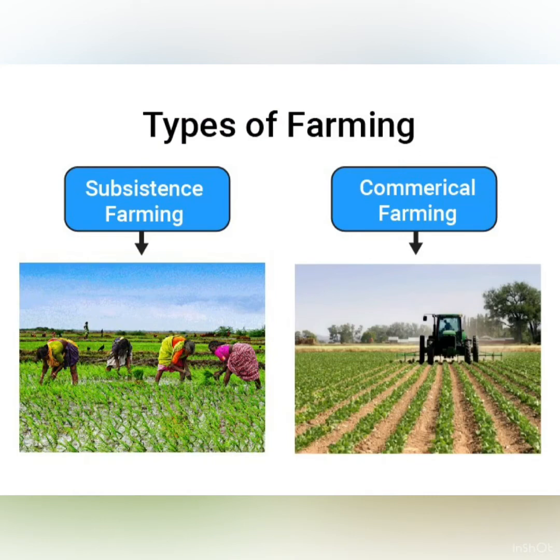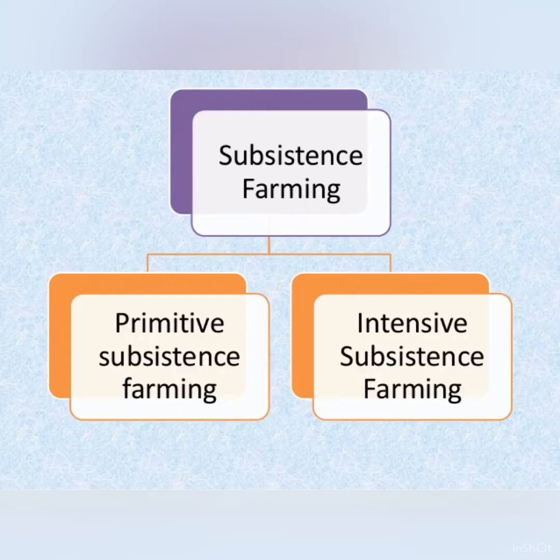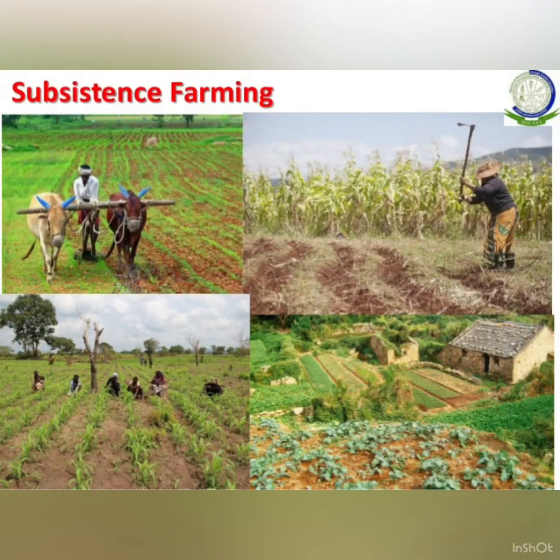Types of farming. Farming is broadly divided into two types: subsistence farming and commercial farming. Subsistence farming is further divided into primitive subsistence farming and intensive subsistence farming. Subsistence farming is practiced to fulfill the needs of the family. In this, farm products are consumed by the farmer and his family.